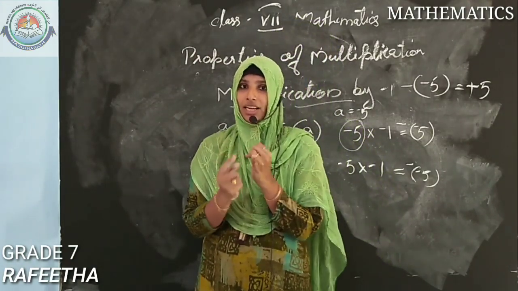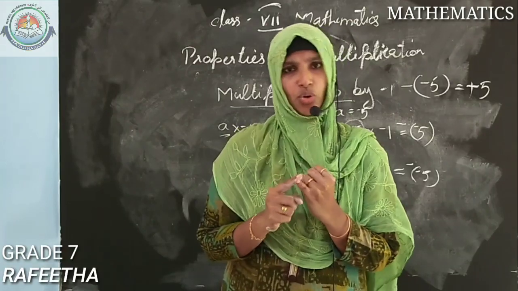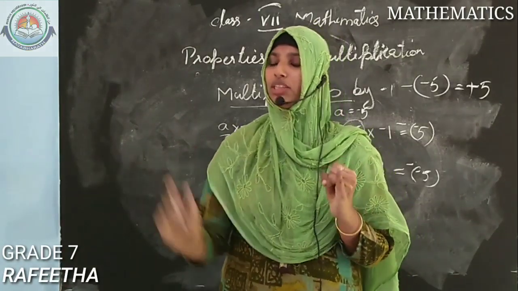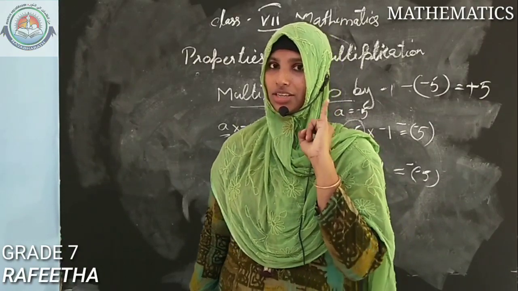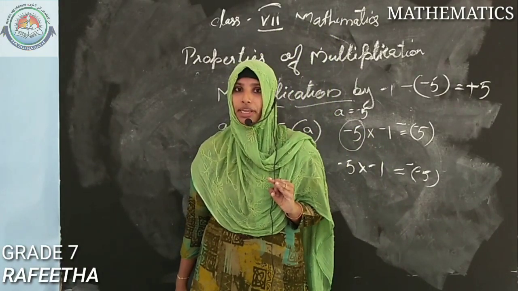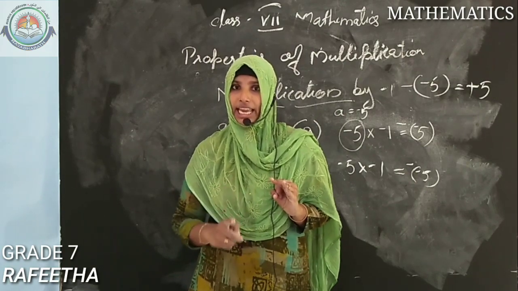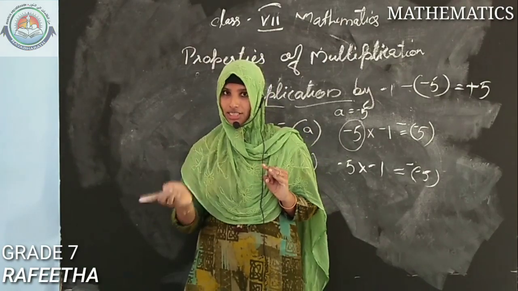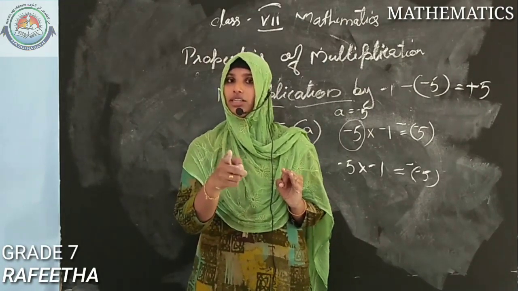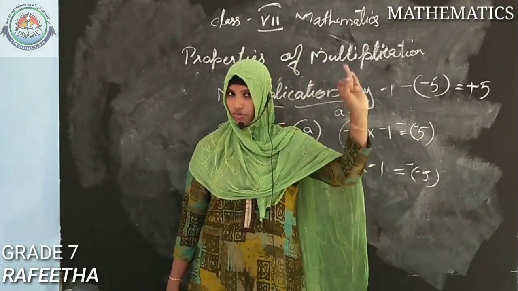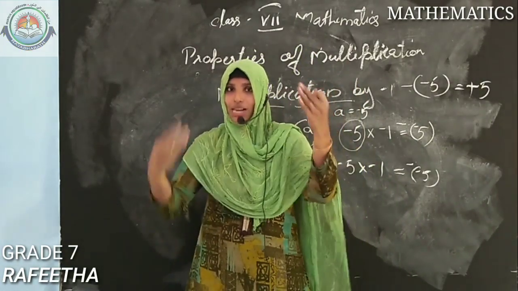Okay, then think, the closure property was there. If A and B are integers, if A is multiplied with B, the answer will be an integer. That was the closure. Commutative property, what was the commutative property? A into B, where A and B are integers, A into B is equal to B into A. So the commutative property is also over. Now the associative property, tell me.